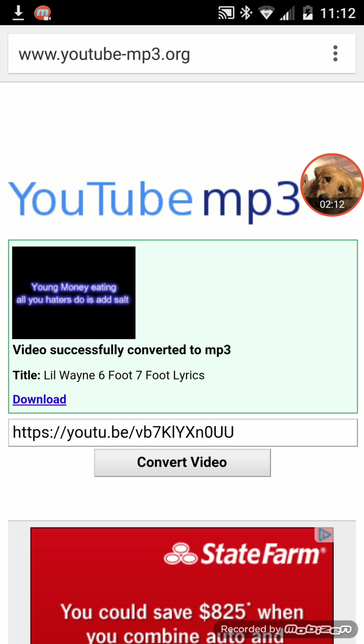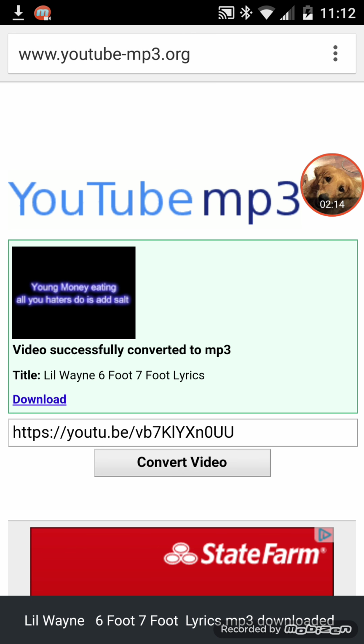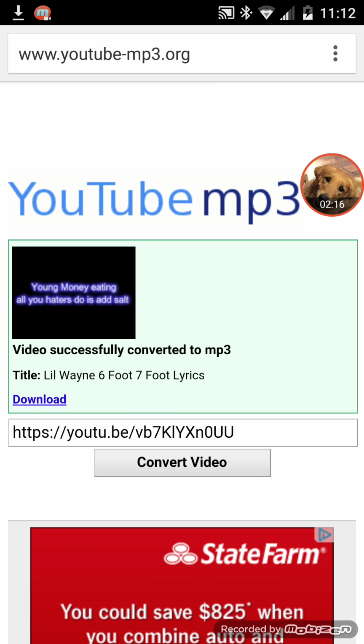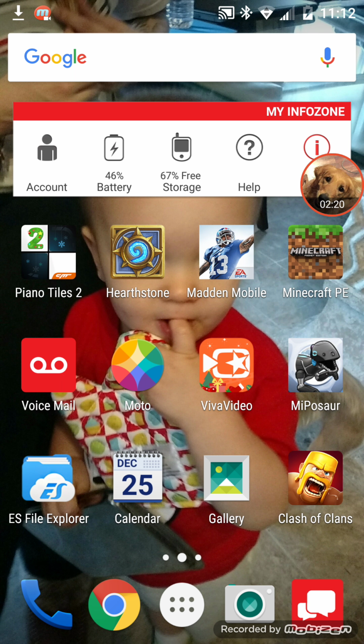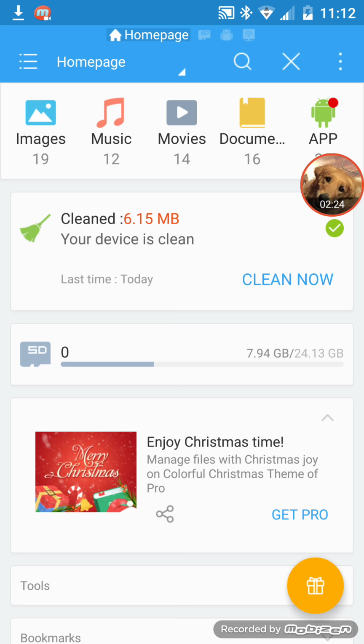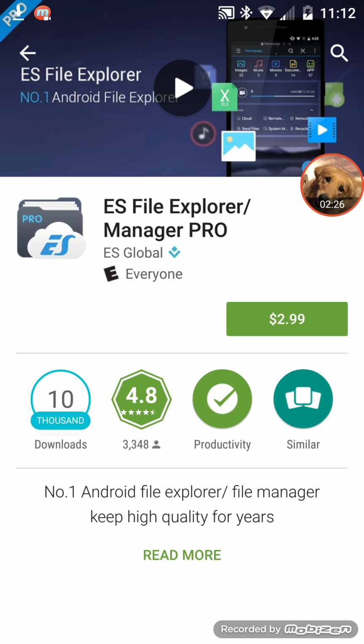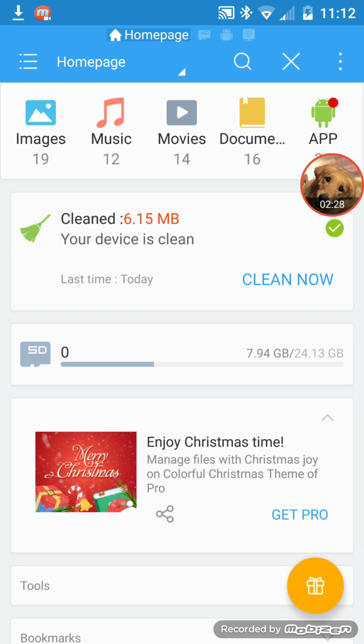But once that downloads, you're going to exit out and go into your Easy Downloader again. A link will be provided in the description. You're going to go to Easy File Explorer. I will show you to get notifications. So first thing you're going to want to do, you're going to want to go to your